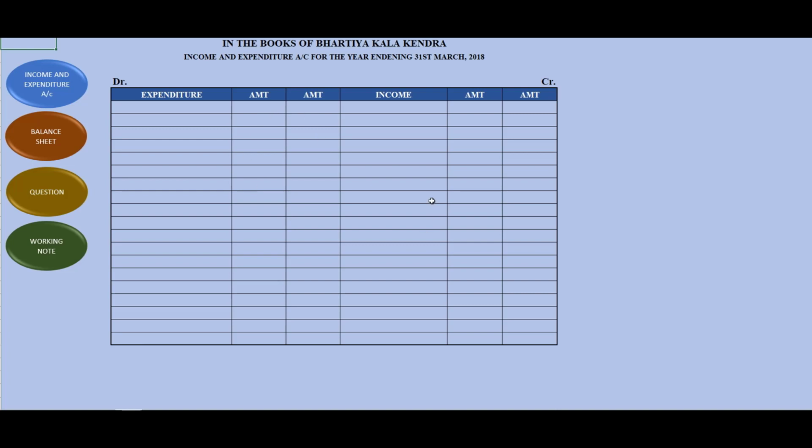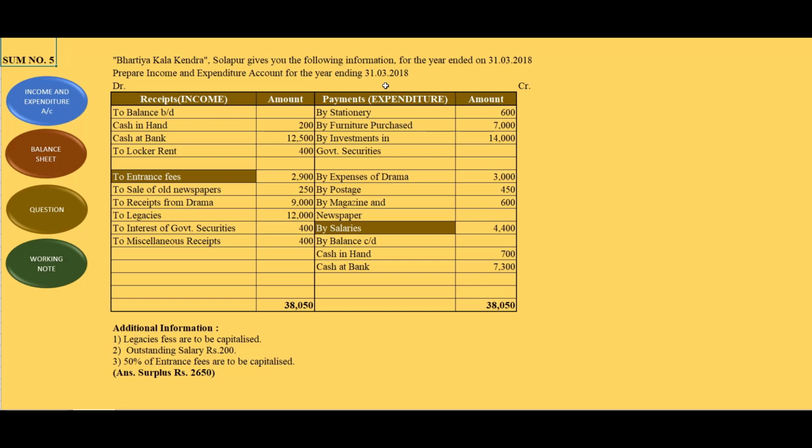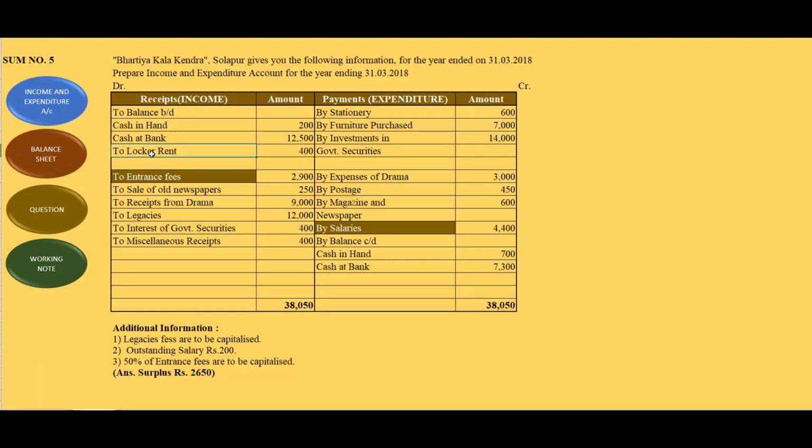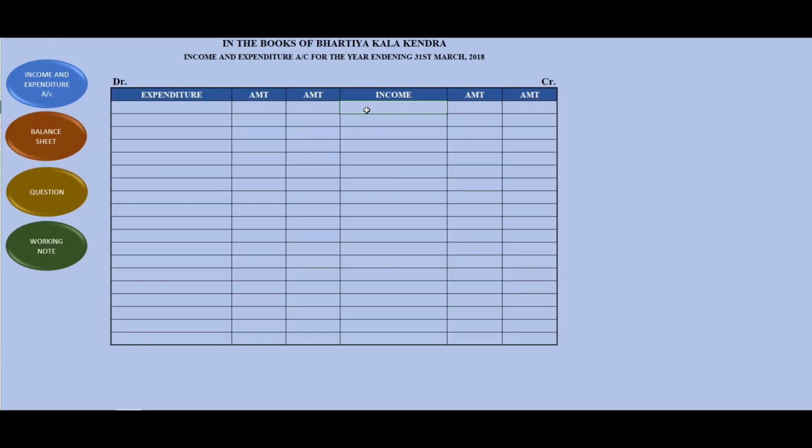This is the format of income and expenditure account. Okay, this is in the books of Bhartiya Kala Kendra, and this is the heading: income and expenditure account for the year ending 31st March 2018. We'll check the date again. 18, yeah, date is correct. So we'll start. This is the question and this is the income and expenditure account. So locker rent will be recorded on the income side, 400, outer column. 400 in this way.